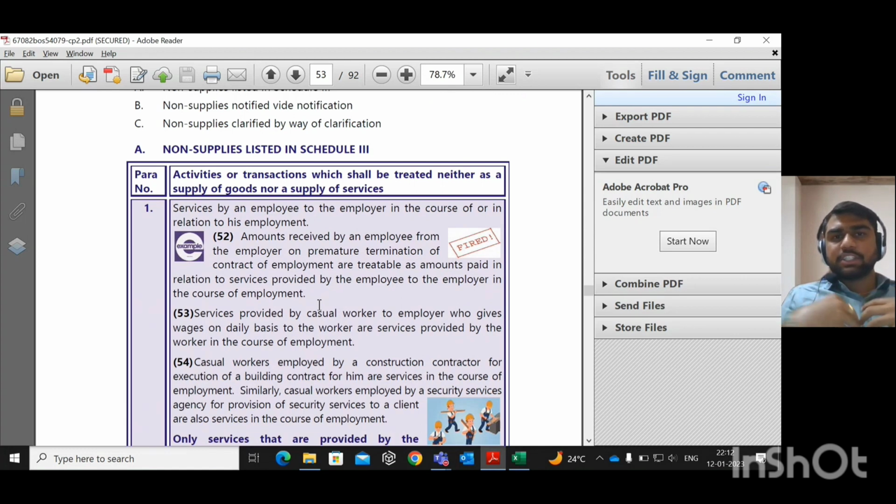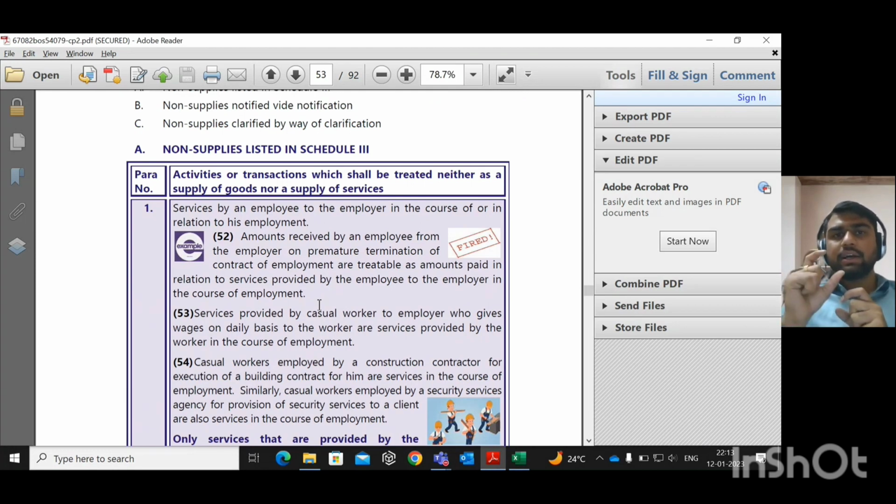Take an example of an organization. For the services provided by the director to the organization, the director is rendering services to the company.